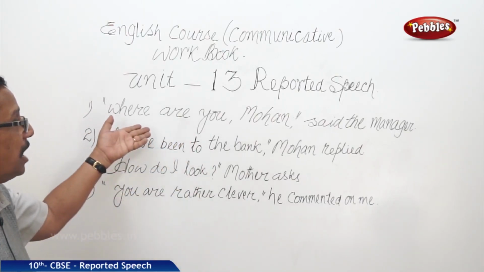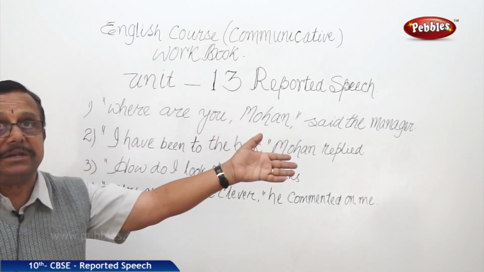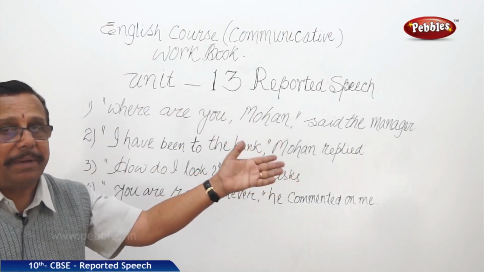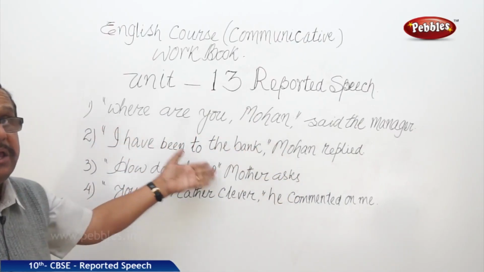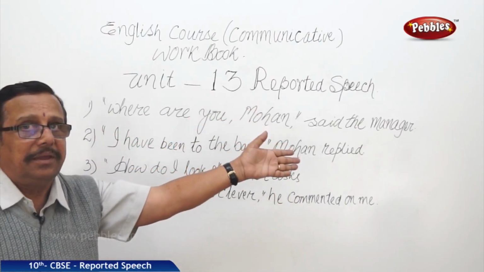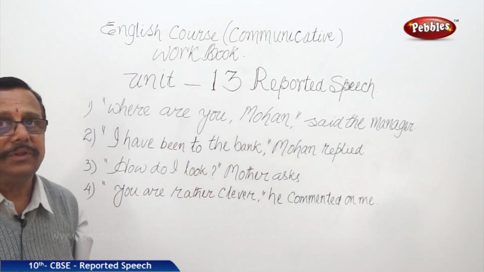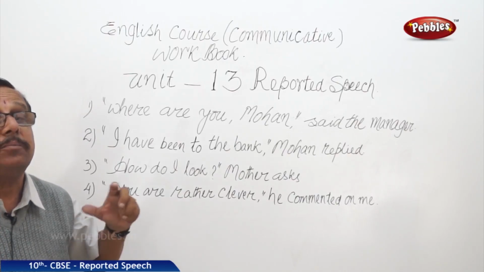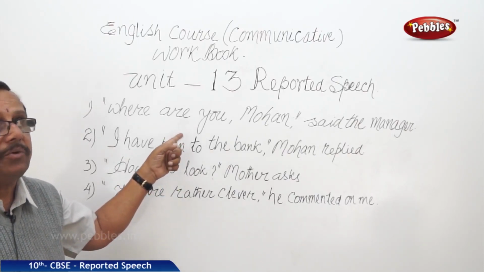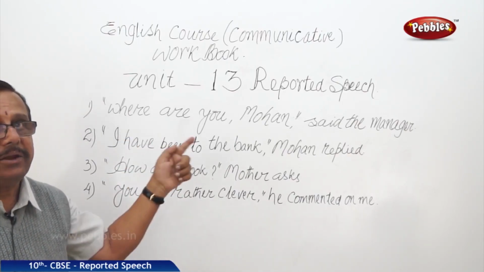Though I is not there, the manager is representing the speaker, and when he asks Mohan, he is the I and Mohan is the you. That has been carried, and we are discussing here how we can put this. That is what we are going to learn now, direct to indirect.